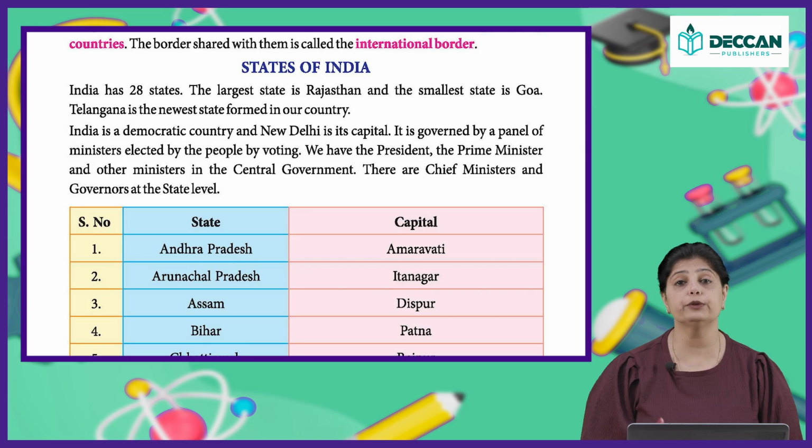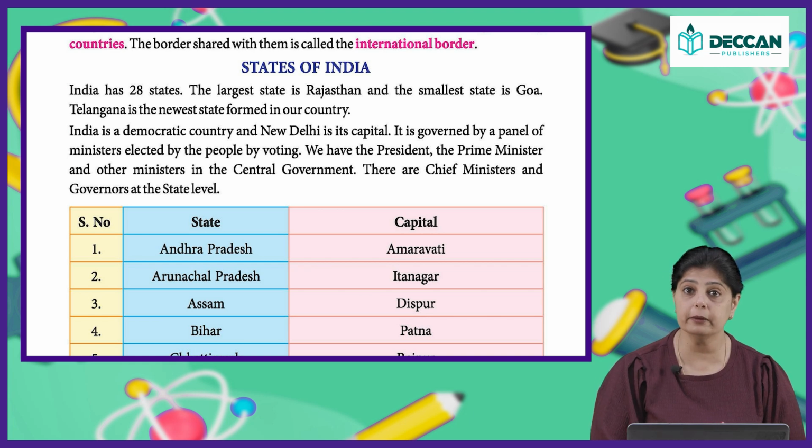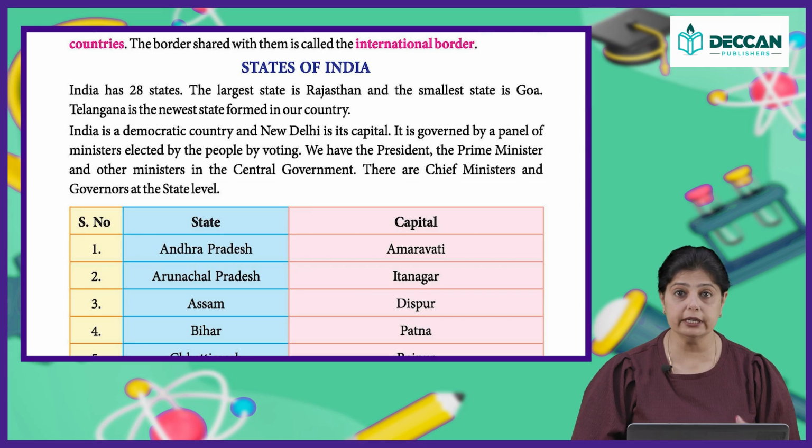So, earlier it was only Andhra Pradesh, then they broke Andhra Pradesh and divided it into two parts. One became Andhra Pradesh and the other became Telangana. Okay. So, now India is a democratic country and New Delhi is its capital.